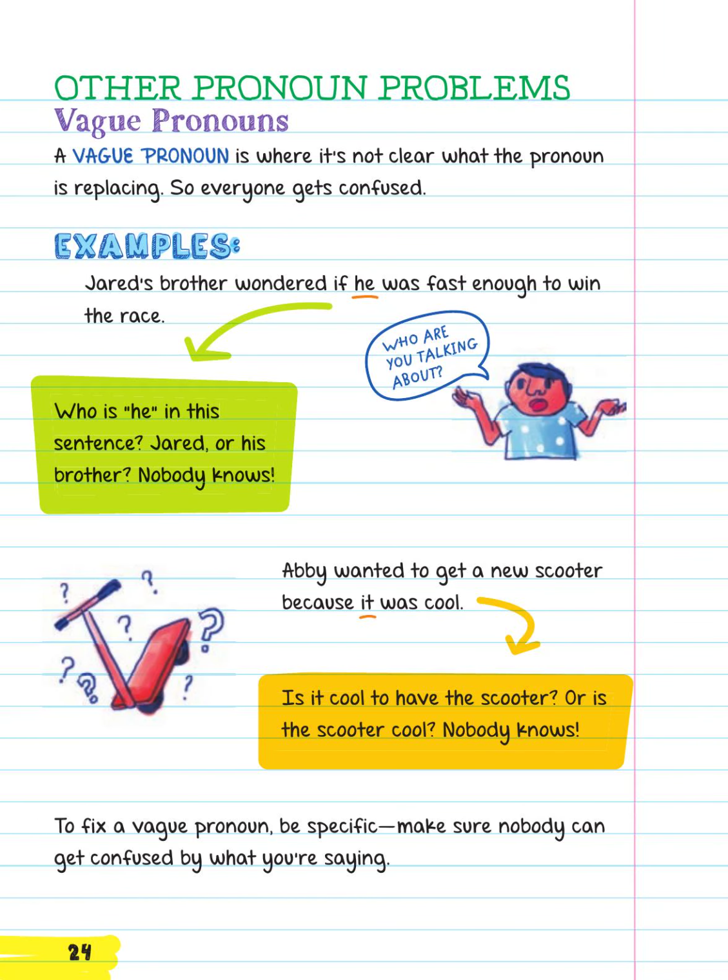Other pronoun problems. Vague pronouns. A vague pronoun is where it's not clear what the pronoun is replacing, so everyone gets confused. Examples. Jared's brother wondered if he was fast enough to win the race. Who is he in this sentence? Jared or his brother? Nobody knows. Abby wanted to get a new scooter because it was cool. Is it cool to have the scooter, or is the scooter cool? Nobody knows. To fix a vague pronoun, be specific. Make sure nobody can get confused by what you're saying.